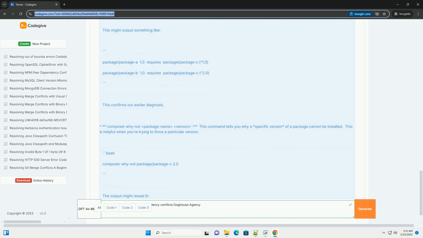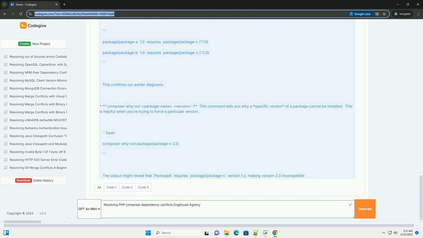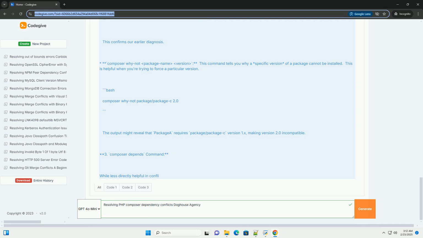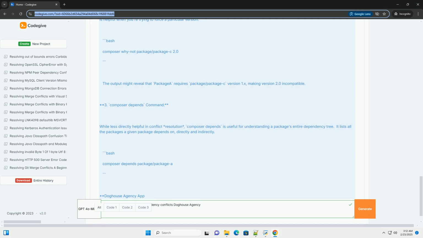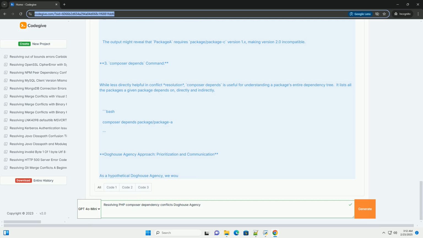Why conflicts occur? Incompatible version constraints. Packages declare their dependency requirements using version constraints, for example 1.0, 2.0, 3.2. If these constraints overlap in ways that require incompatible versions, a conflict arises. Tight constraints. Overly restrictive version constraints in your dependencies force Composer to make tough choices, leading to more frequent conflicts.